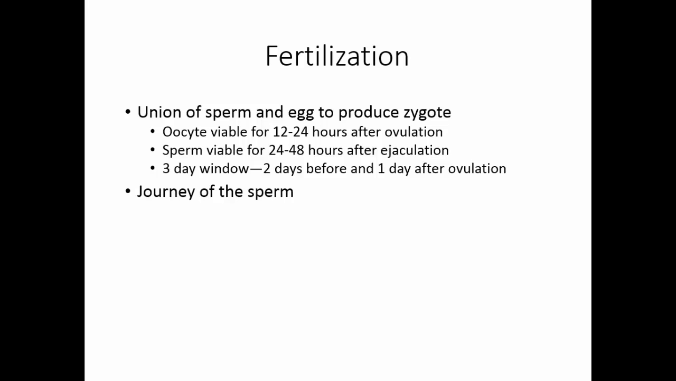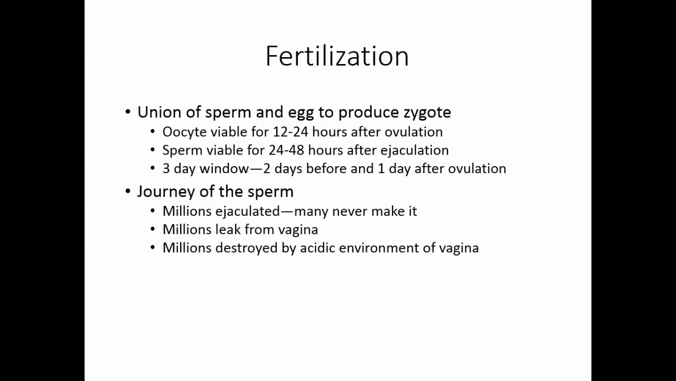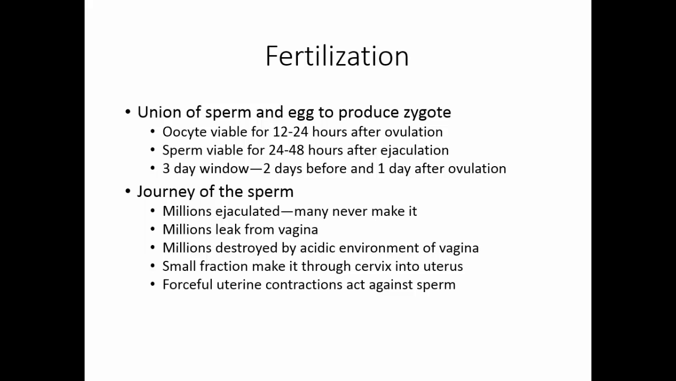The sperm have a long trip to make from the vagina to the egg. Millions of sperm are ejaculated, and many never make it very far. Millions leak from the vagina and never even get as far as the cervix. The vagina has an acid environment that destroys millions more. The small fraction that make it through the cervix into the uterus find themselves swimming upstream.